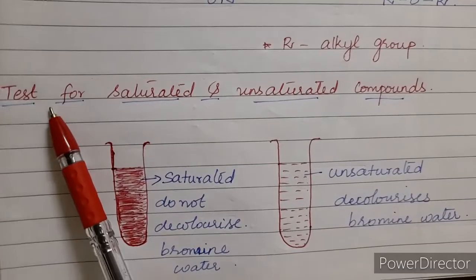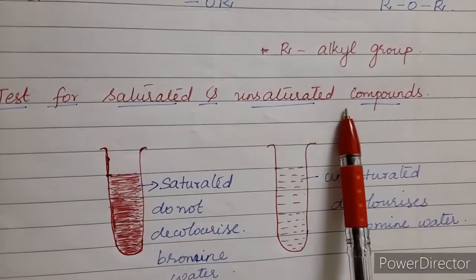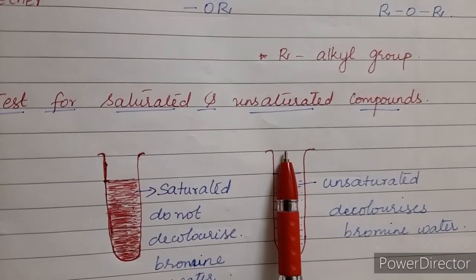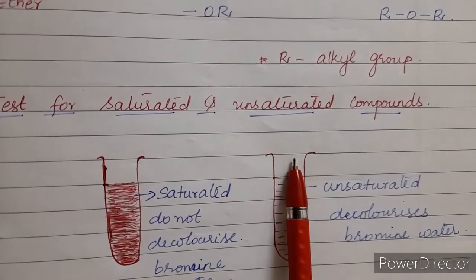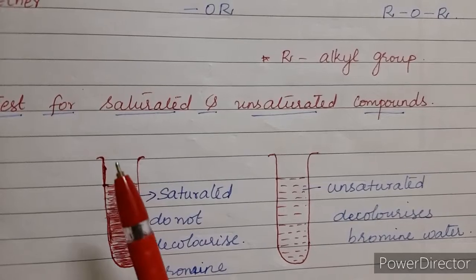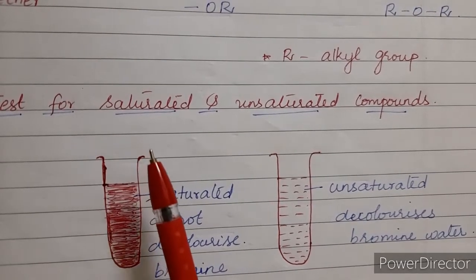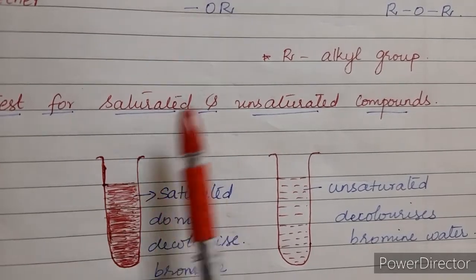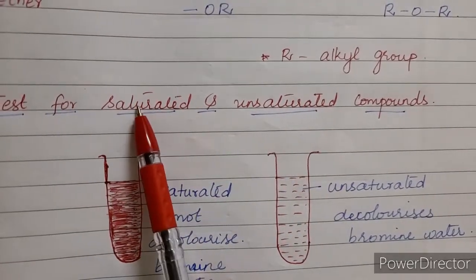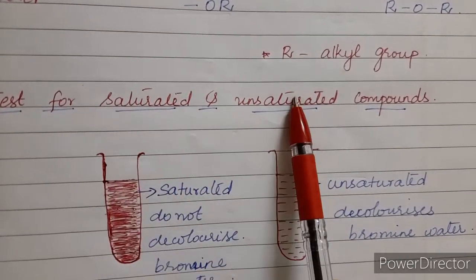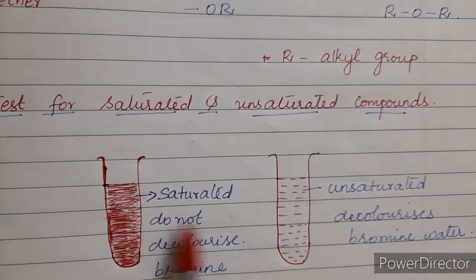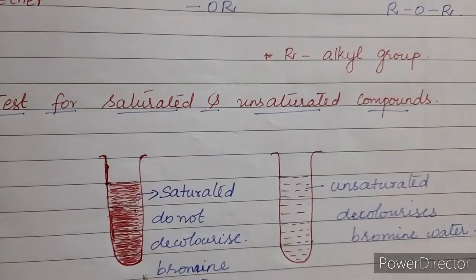Next is the test for saturated and unsaturated compounds. Now we said that alkene and alkyne consist of a double bond and a triple bond respectively. And alkanes consist of only single bonds, isn't it? Now how do we test whether a compound is saturated or unsaturated? Saturated compounds come under alkane. Alkene and alkyne come under unsaturated compounds. So how do we test for saturated and unsaturated compounds?